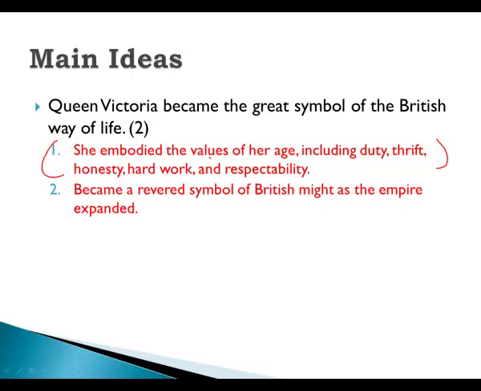Now, as a society, you have two options. You can ally yourself with an oppressive dictator who's going to take away all of your rights and privileges, or you have a monarch who embodies all of these different descriptions. Who's going to be looked more highly upon? Queen Victoria, absolutely. You're not going to say, man, I just love that dictator. Okay, I love living every day in my life in fear of losing everything and possibly even death and imprisonment. No, you're going to focus on someone who's a positive icon of your nation.